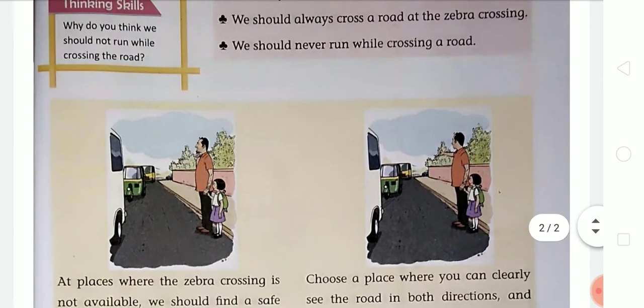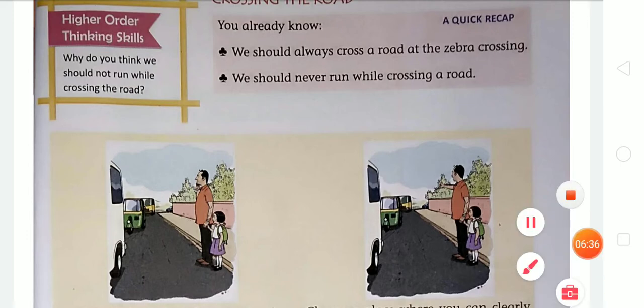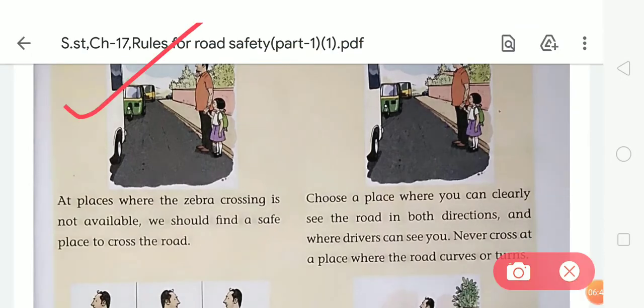Now look at this picture. If there is no zebra crossing, then how can you cross the road? Look at the first picture. This is the picture of a man holding his daughter's hand. At a place where a zebra crossing is not available, we should find a safe place to cross the road. So students, when a zebra crossing is not available in your area, we should find a safe place to cross the road.